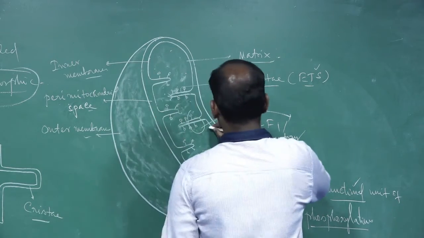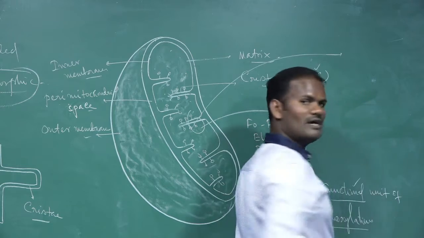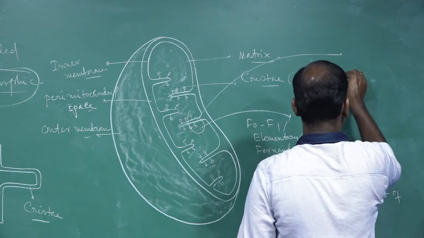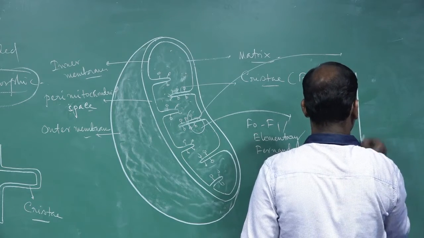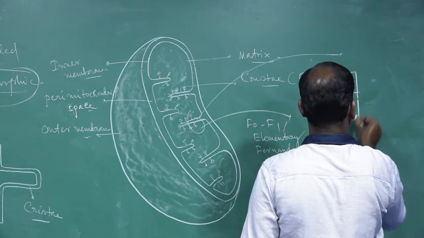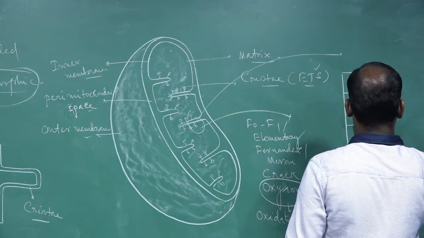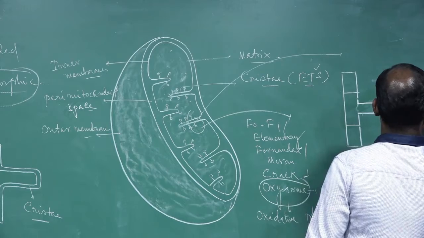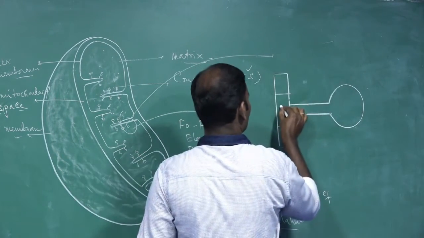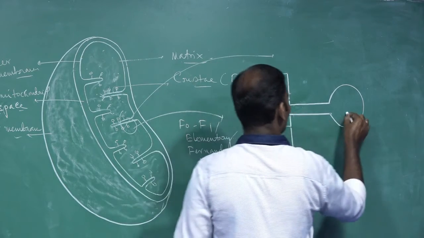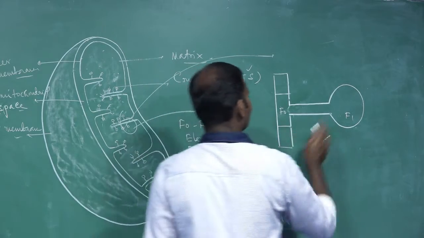If you expand this area, the F0 F1 particle is composed of three parts. These are also called oxysomes, and this is the structure of the oxysome.